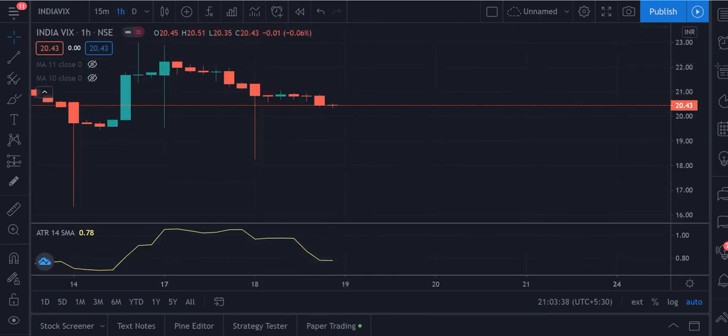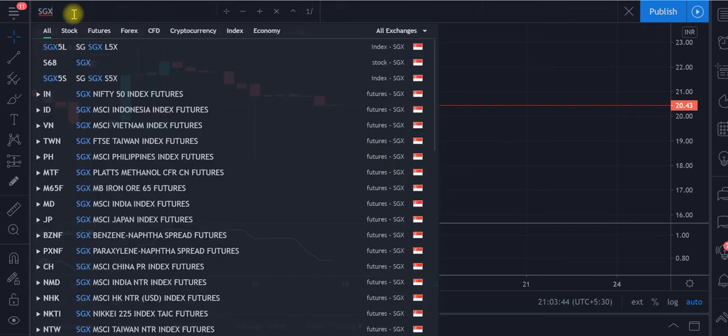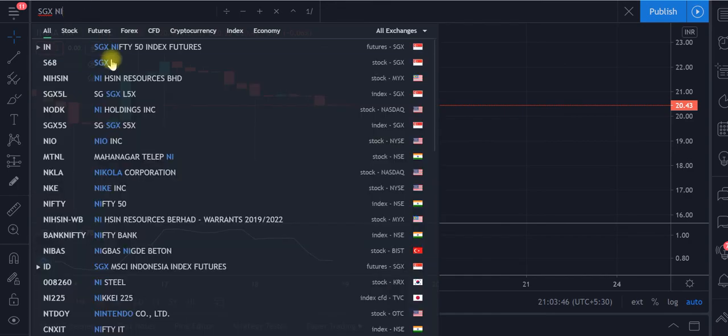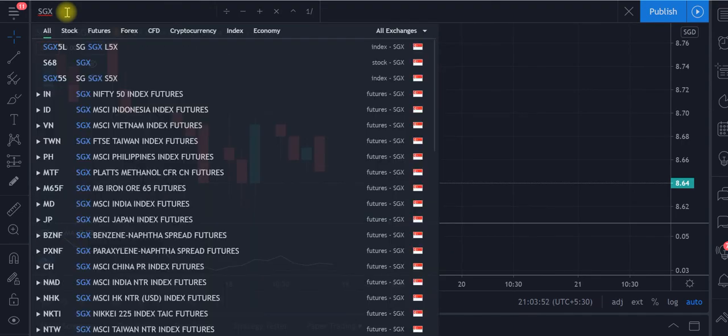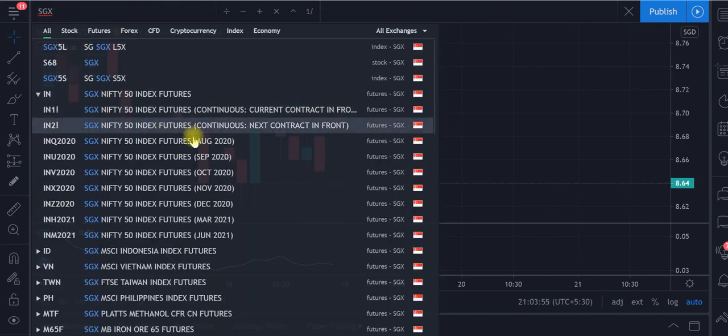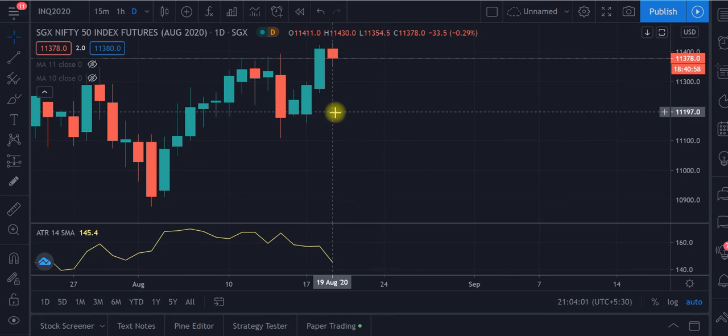So that's it, friends. Let's see the Singapore Nifty also before winding up. SGX Nifty India August. The SGX now is at, oh, it's minus actually.